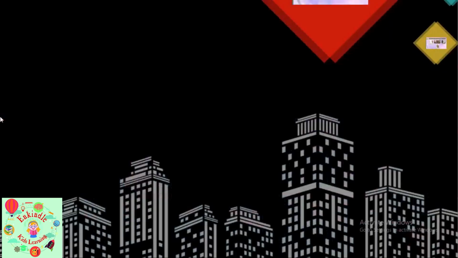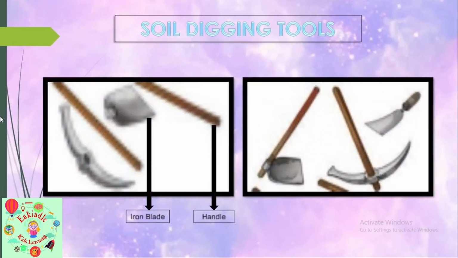Then we came across expansion and contraction. What is expansion? When an object is heated, it increases in size, and this is called expansion. What about contraction? The decrease in size of the object on cooling. We took a day-to-day life example, that is soil digging tools. How is it fixed?